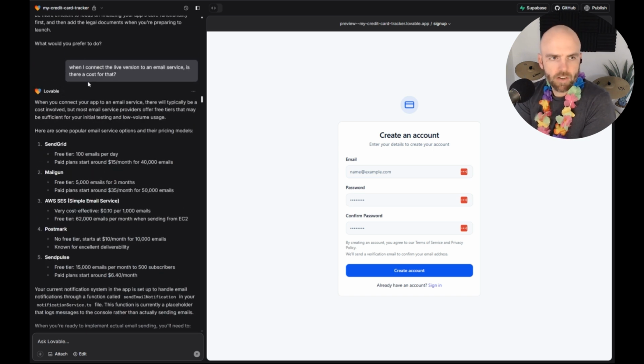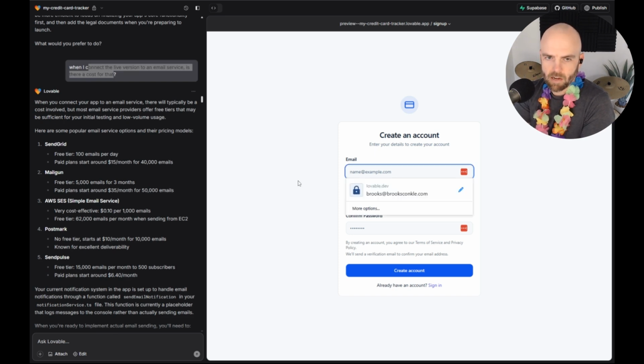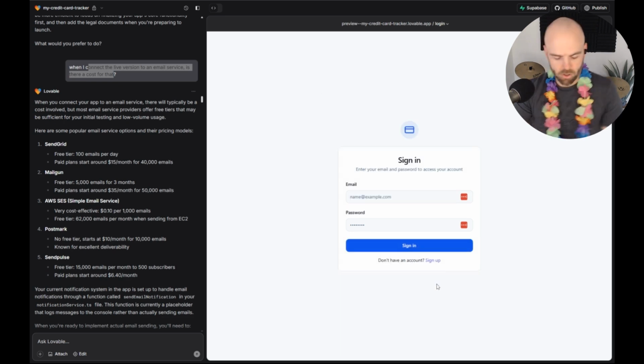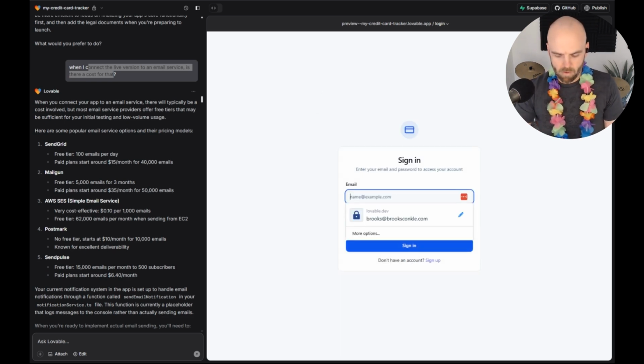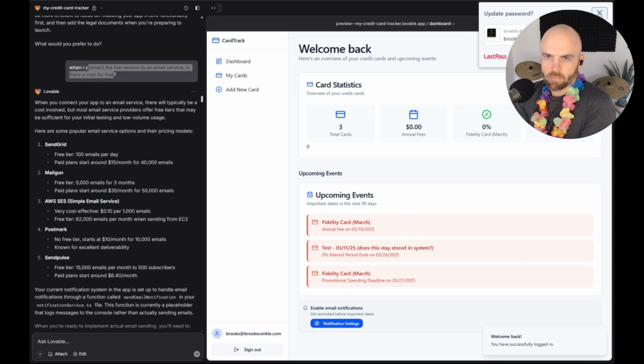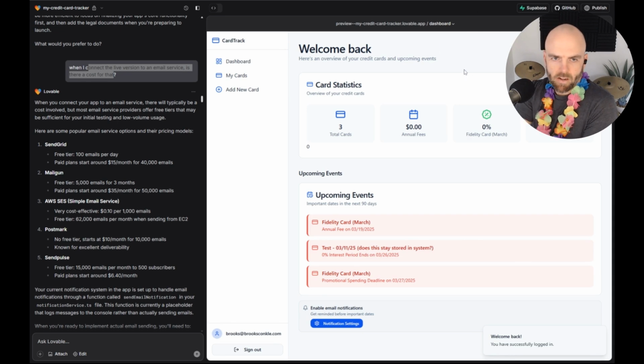So here I'm trying to figure out how Supabase does the user authentication. I've only tested it once, where I signed myself up for an account, and I should be able to log in. In fact, I'll just go ahead and log in and show you. I think it should be working correctly. So let's see. Oh, cool. I just had the wrong password. All right, so here's what we've got so far.